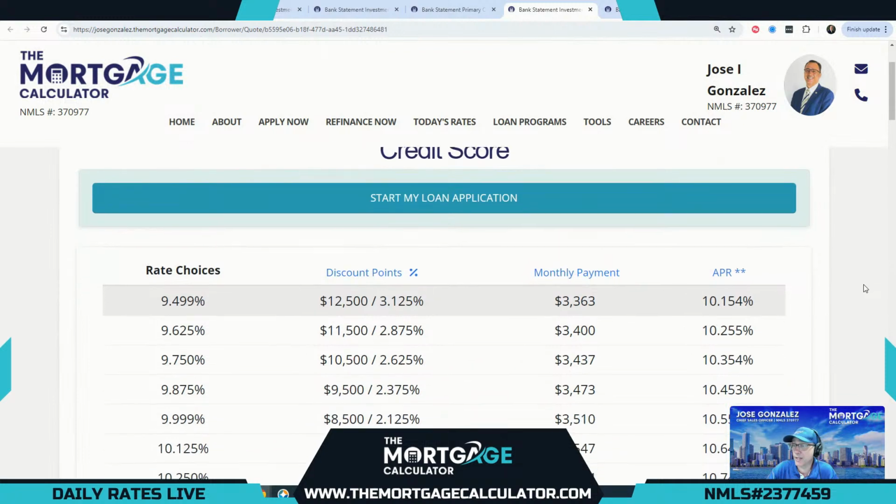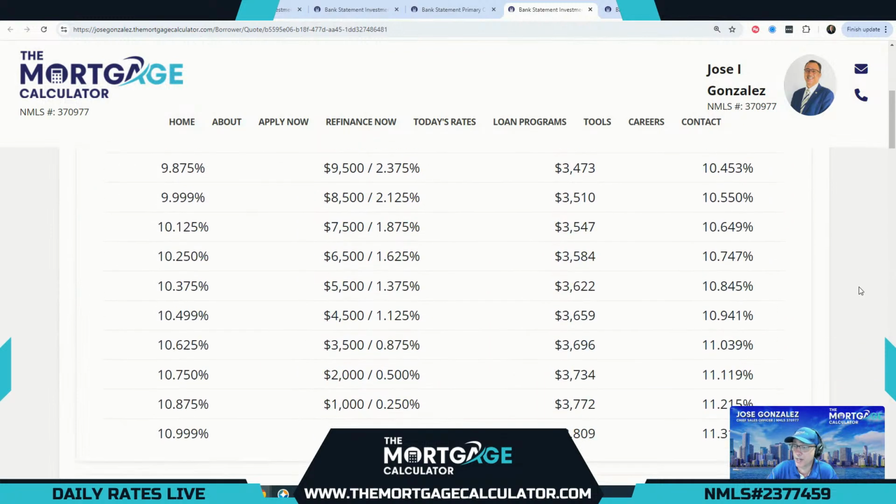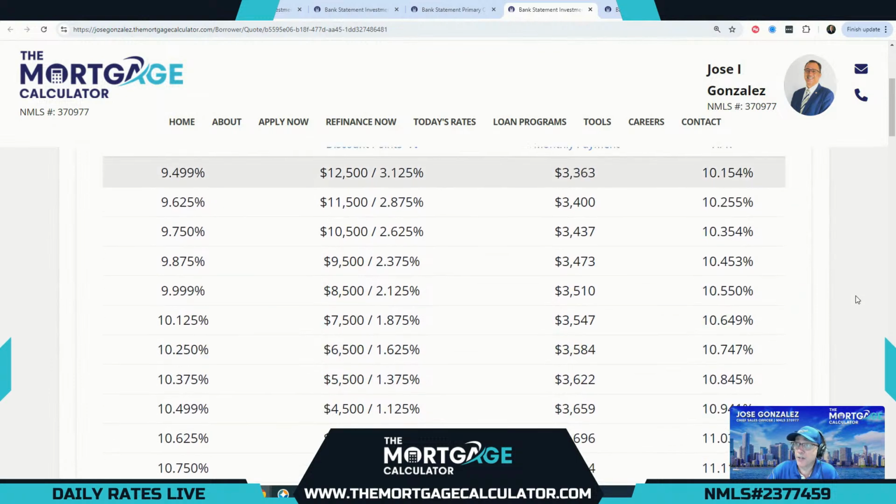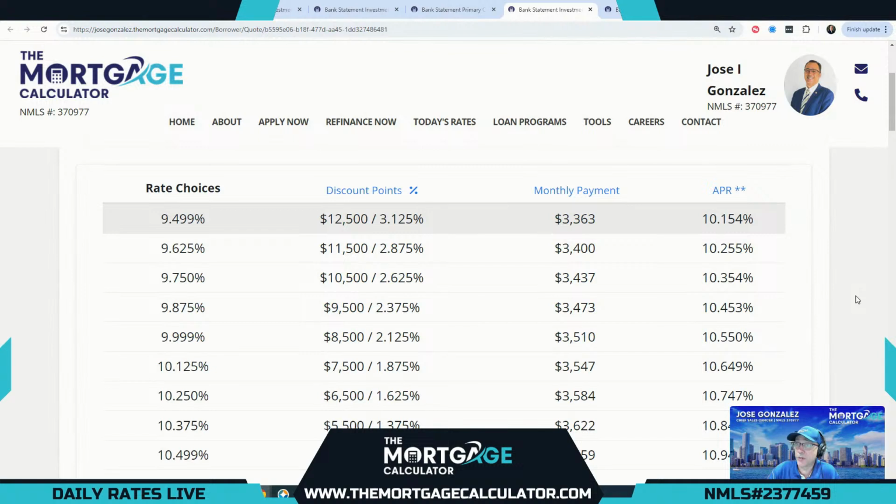I'm sharing with you today the investment property option at 80% LTV for our 600 credit score borrower. 10.999 is our lowest cost option at par, and you can buy that down all the way to 9.499 at a cost of 3.125 points.